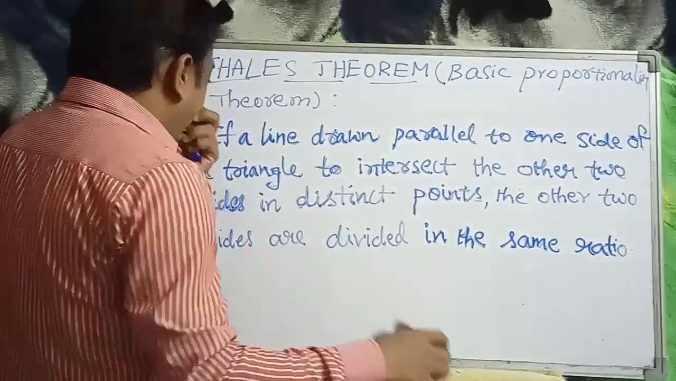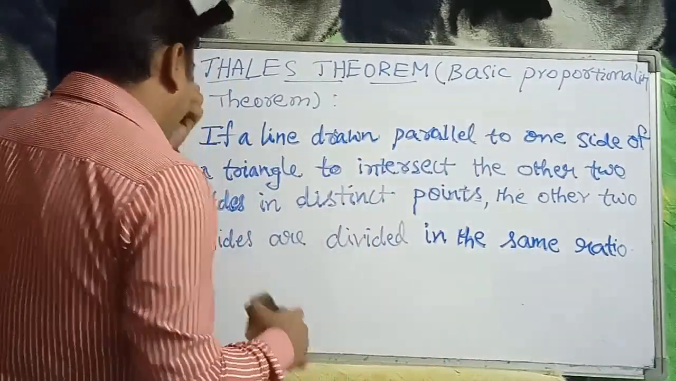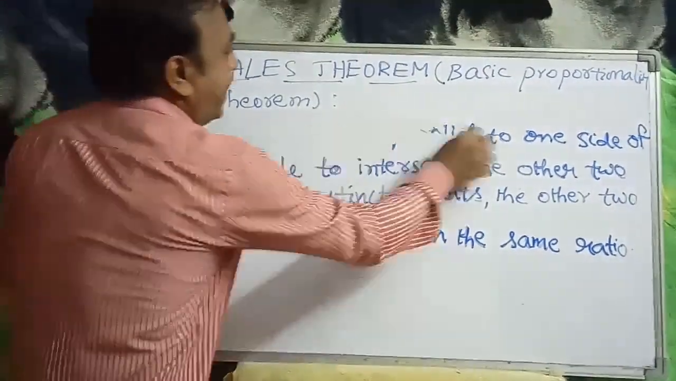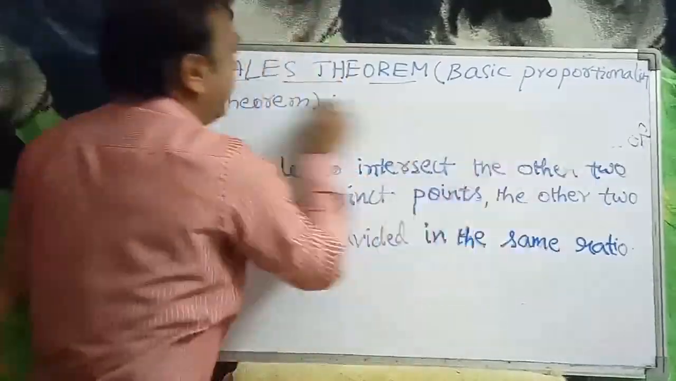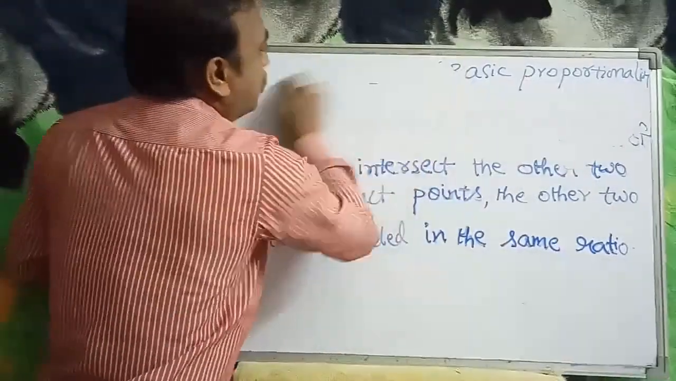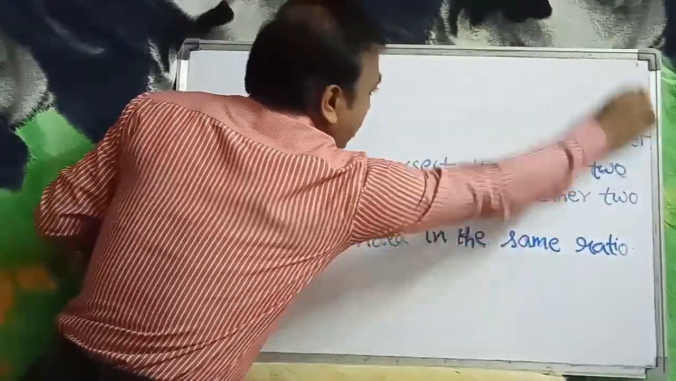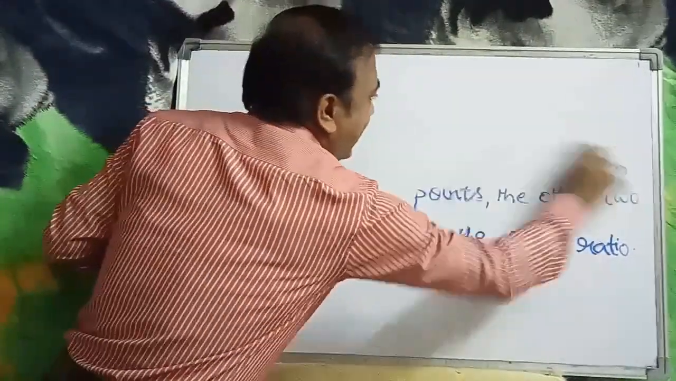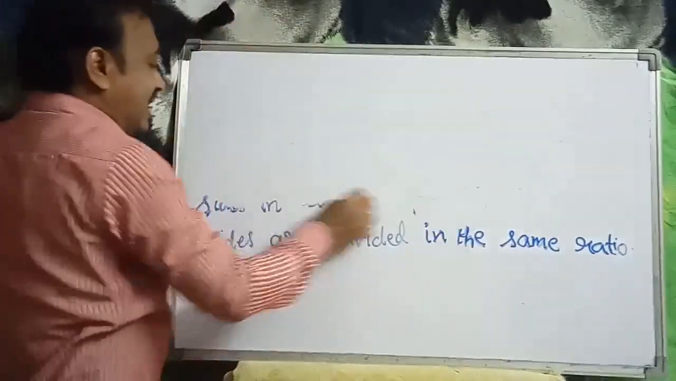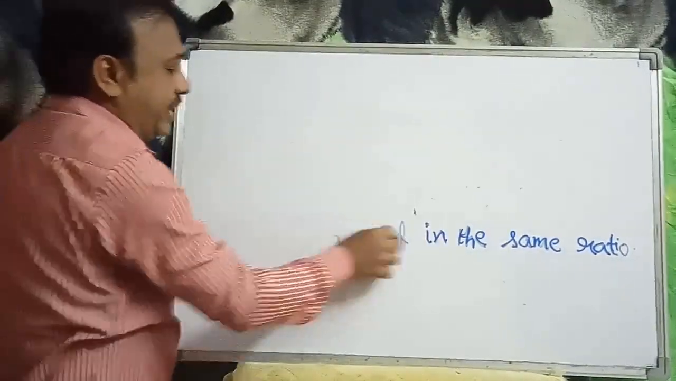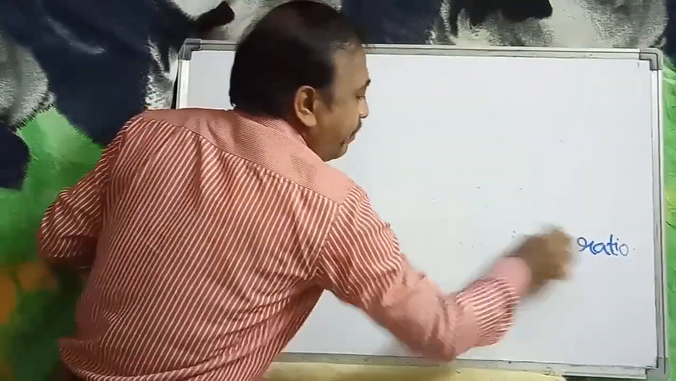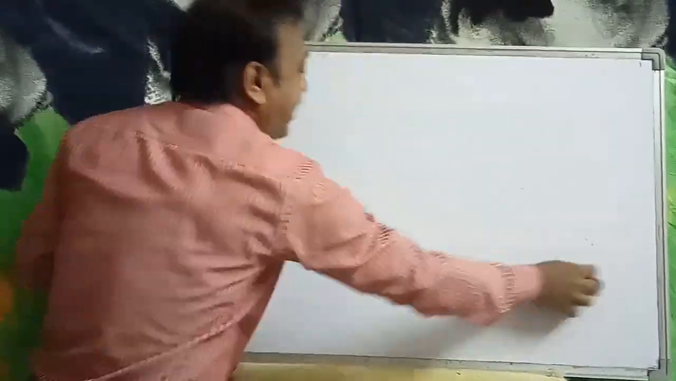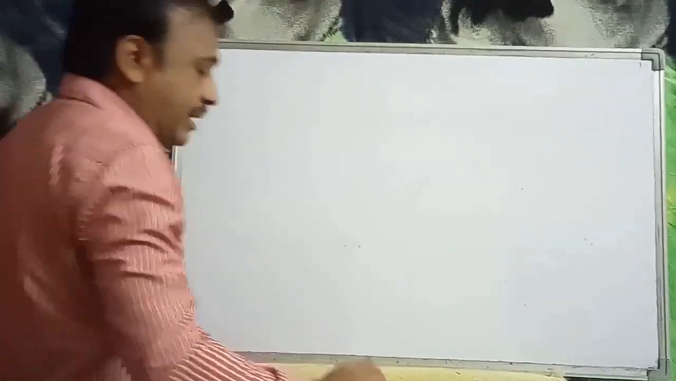So here a line is drawn parallel to one side of a triangle. We see what exactly the basic proportionality theorem is. This is a statement which we read: a line drawn parallel to one side of a triangle intersects the other two sides at distinct points and divides them in the same ratio. Those two sides are divided by this line segment in the same ratio.